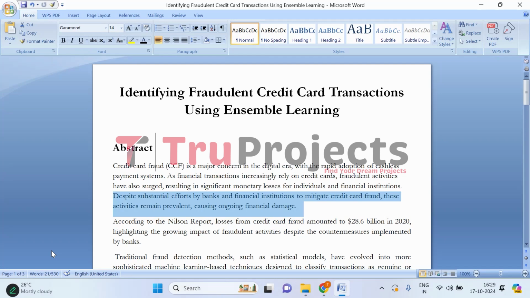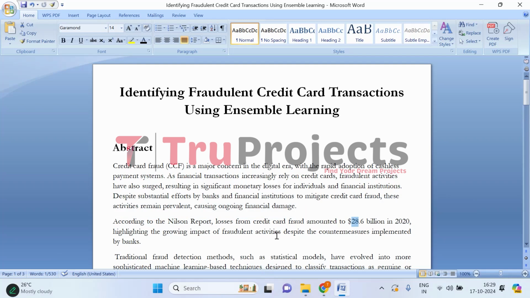Fraudulent activities not only cause direct financial loss but also shake customers' trust in digital transactions. This is why detecting and preventing these transactions is so critical in today's fast moving digital landscape. In 2020, credit card fraud resulted in a loss of $28.6 billion, according to the Nielsen report, highlighting the serious impact of fraud despite banks' efforts to combat it.